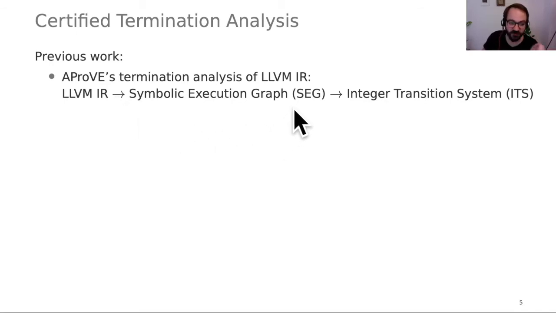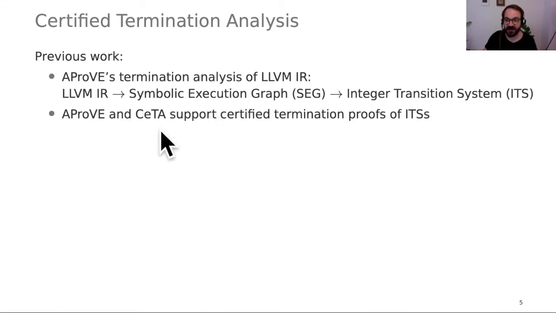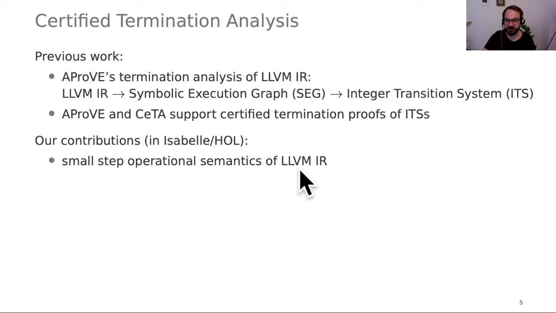And then they have shown that you can convert the SEG to an integer transition system, and the termination of the ITS implies the termination of the symbolic execution graph. AProVE and CETA already have support for certified termination proofs of integer transition systems. So our work is concerned with the first two steps, and then we can reuse the infrastructure for the termination proofs of the ITSs.